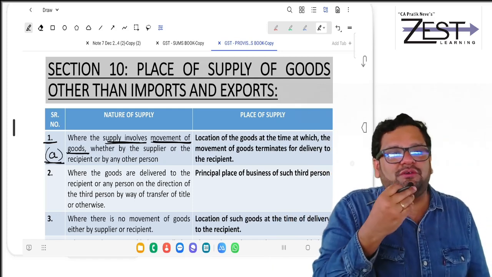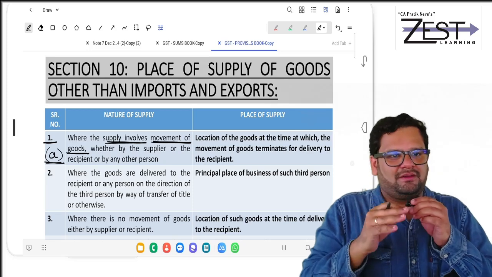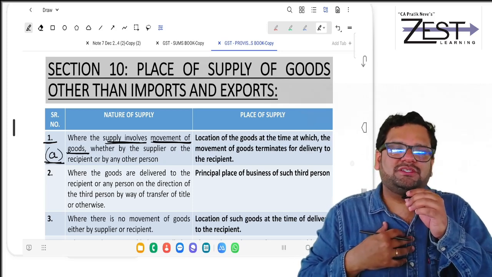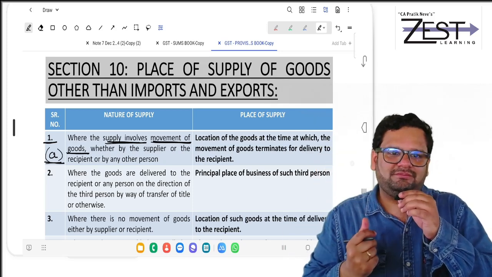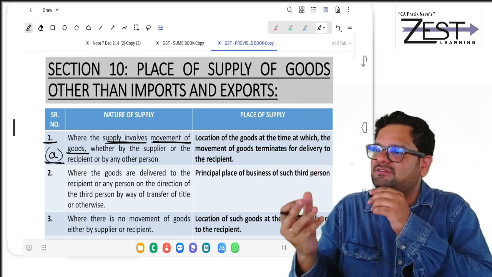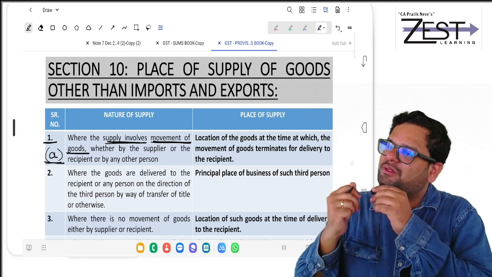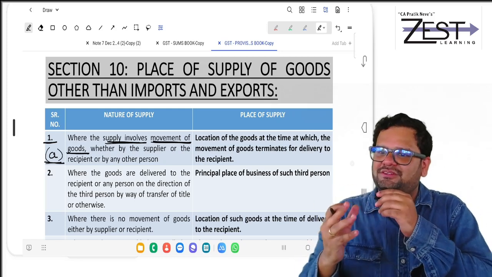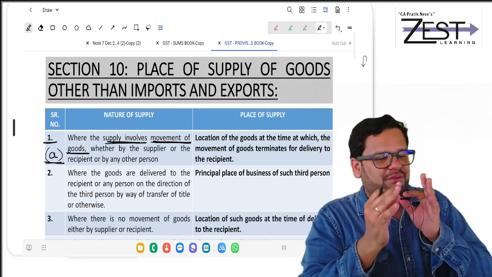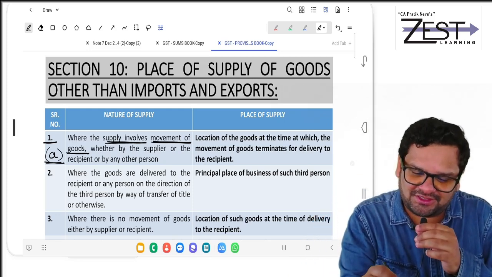I'll give you a reverse example. I am sitting in Maharashtra. I am ordering goods from Delhi. What is the place of supply? Maharashtra. Understood? So simple. Place of supply is what in such cases?